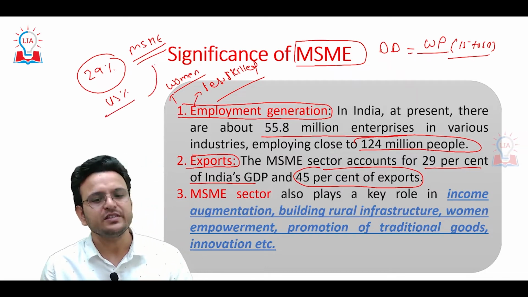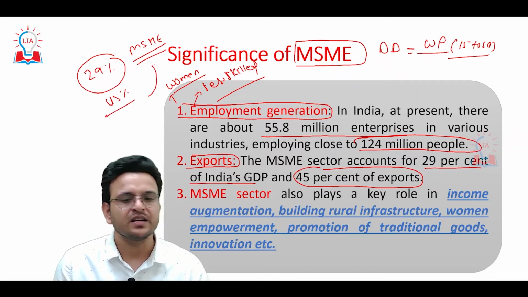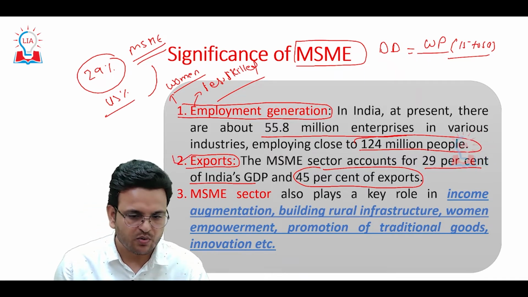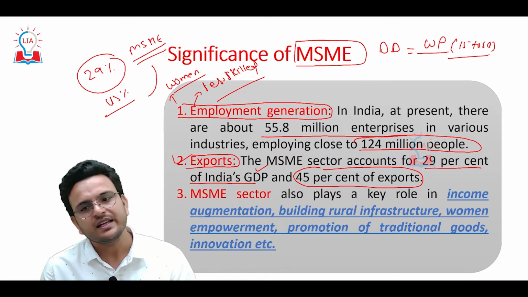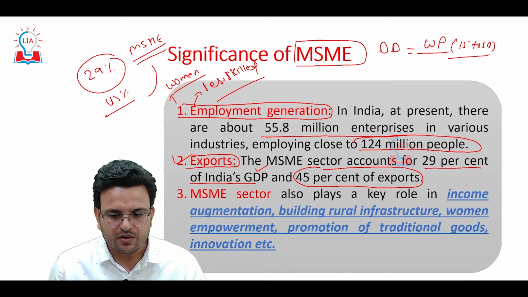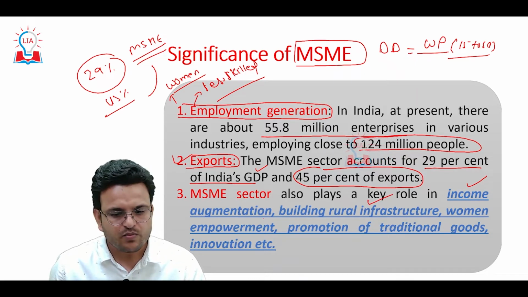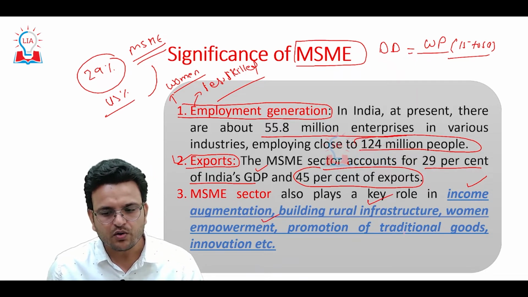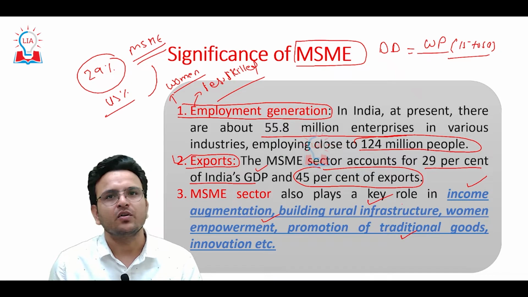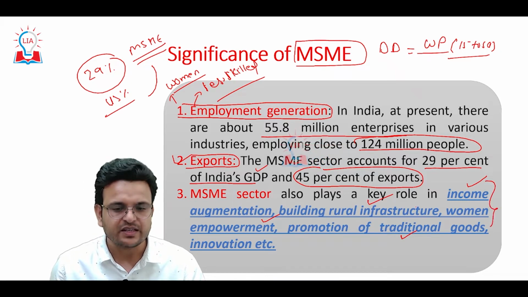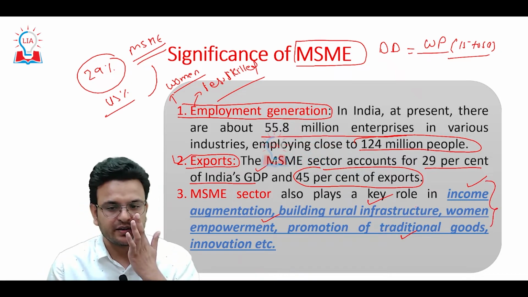So MSME is important for employment generation, for export, and for GDP growth also. Other than that, like income augmentation, building rural infrastructure, women empowerment, promotion of traditional goods and innovation, in all these areas this MSME sector is very important.